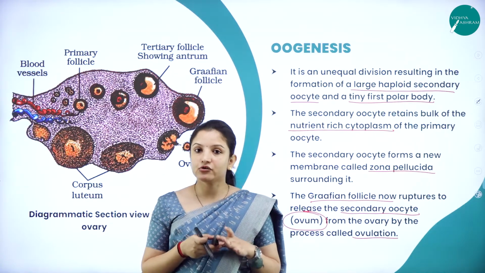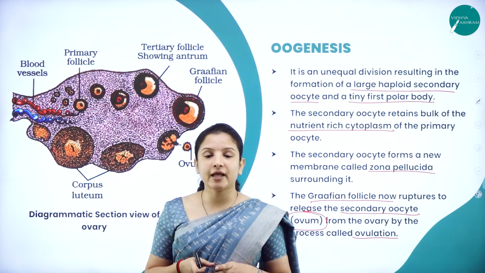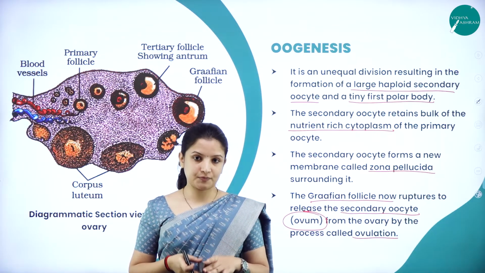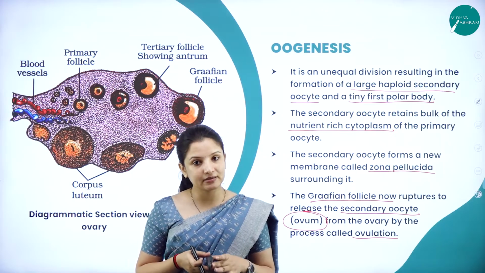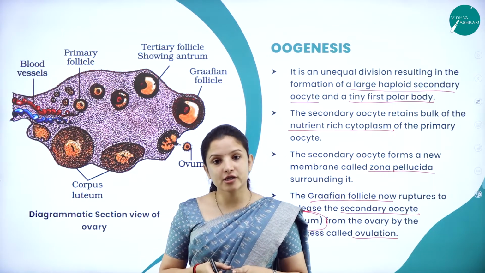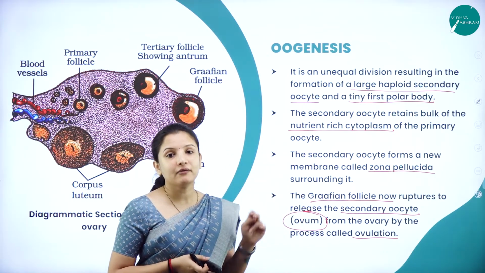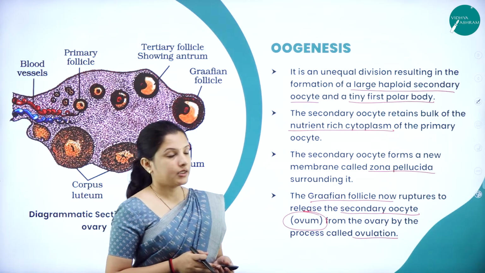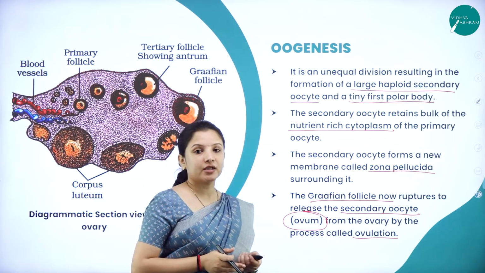In the exam, they usually ask the question: explain with a neat schematic diagram the spermatogenesis process, or explain with a neat schematic diagram the oogenesis process. So these two are very important. One of them will usually come out of it. So this was about this particular topic.